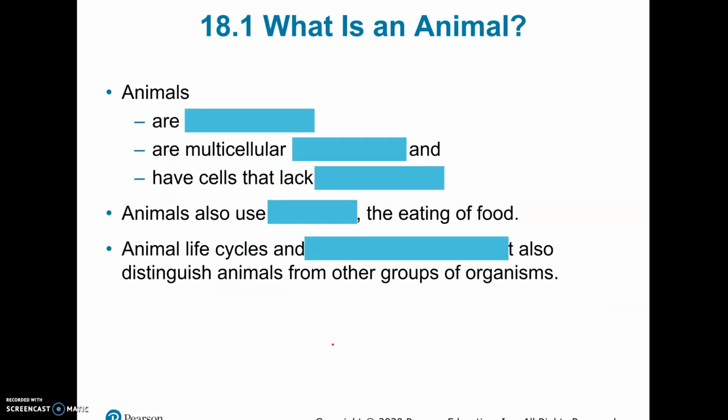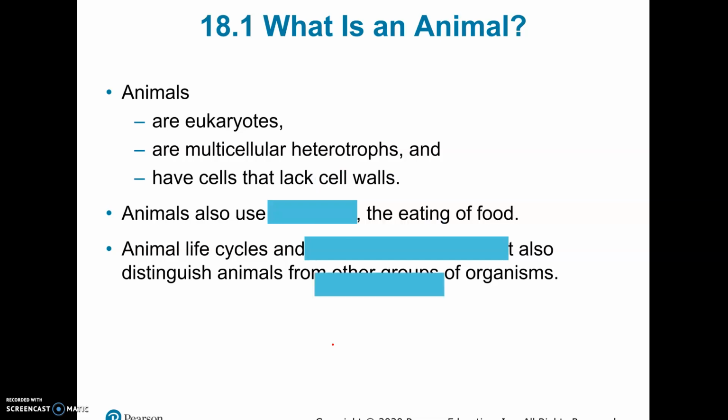All right, so first of all, general characteristics of animals. So animals are made of eukaryotic cells. Remember that. That means cells with a nucleus and mitochondria and all those cell parts. They're multicellular. Animals are always multicellular, and they're heterotrophs. Remember, that means they cannot make their own food. We actually find that animals ingest their food in some way.